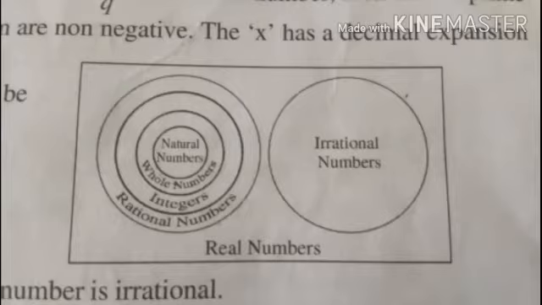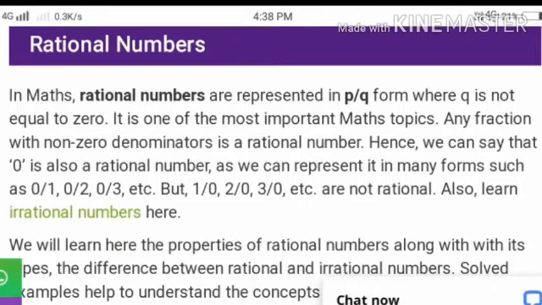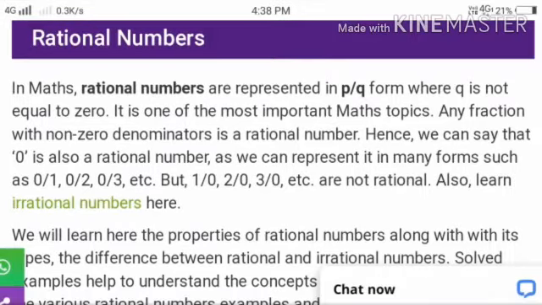Friends, we are seeing the table of real numbers, which is the combination of rational and irrational numbers, called real numbers. Rational numbers are represented in the form p by q, where q is not equal to 0. What is q? The denominator of a fraction is called q.